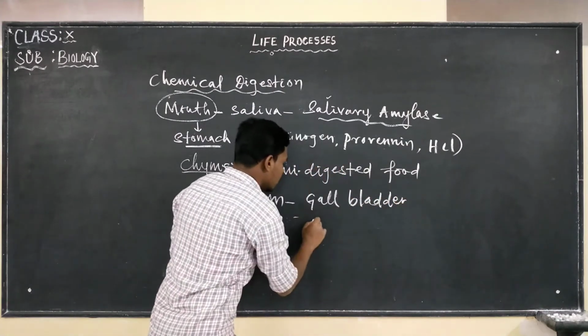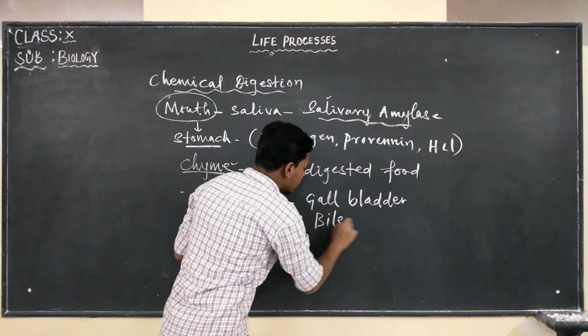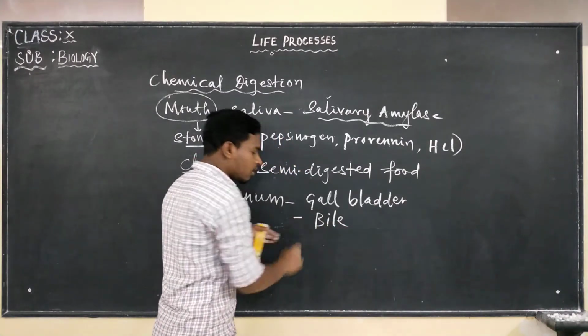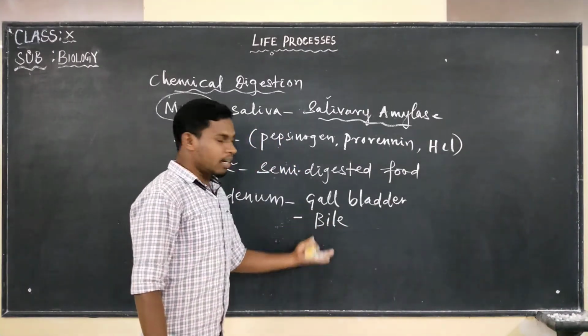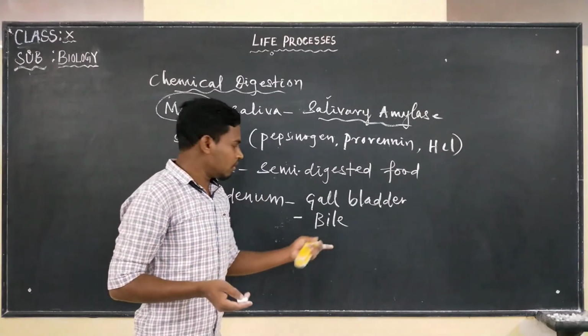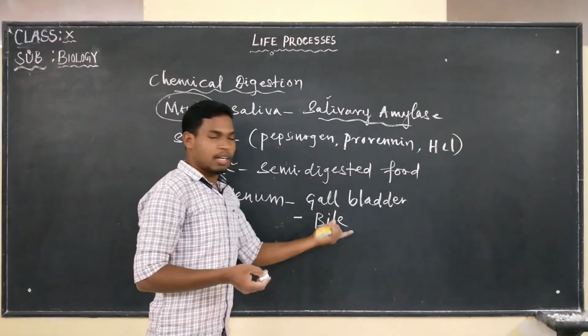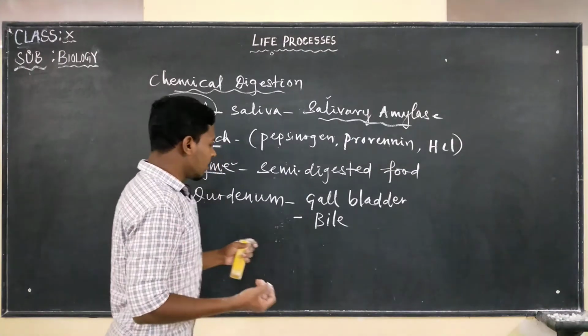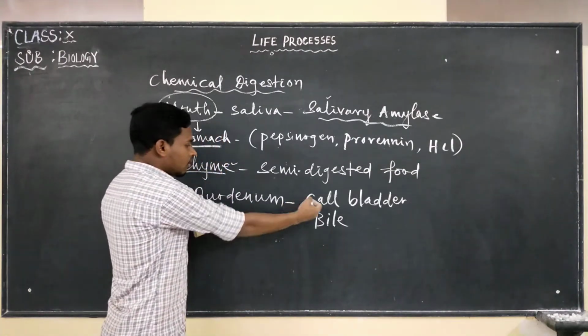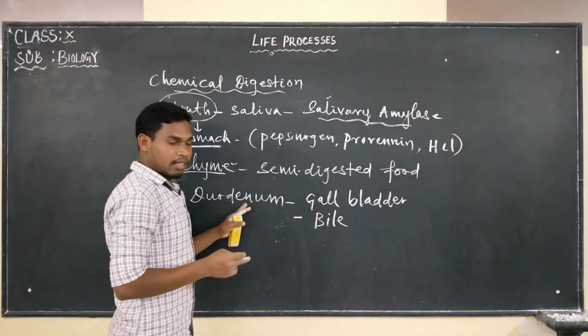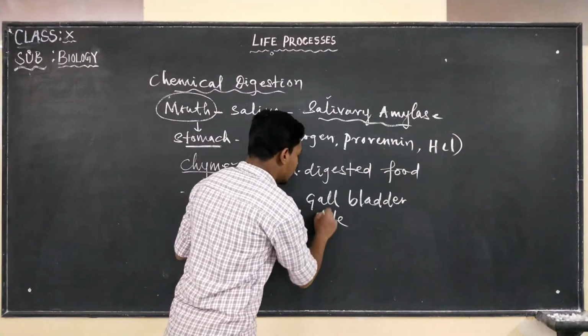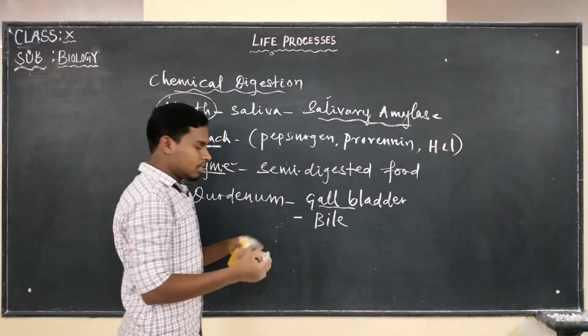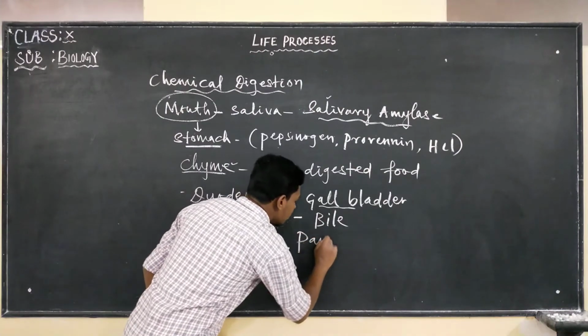It is known as bile. So what is the function of bile? It is to break down the large globules of fats into smaller globules, right? That process is known as emulsification of fat. So we will have two secretions in the duodenum. First one is bile from gallbladder, and the next one is pancreatic juice.